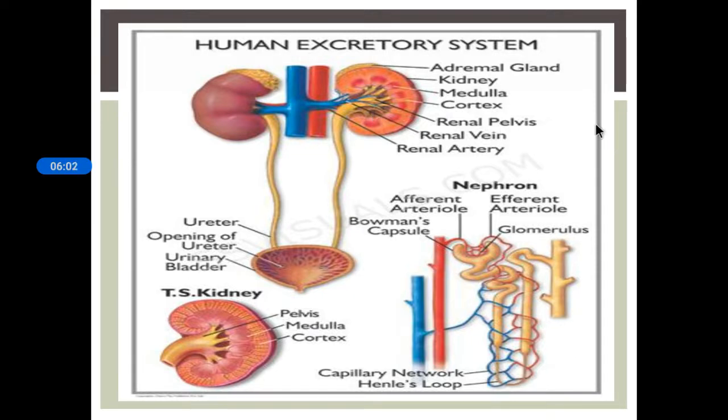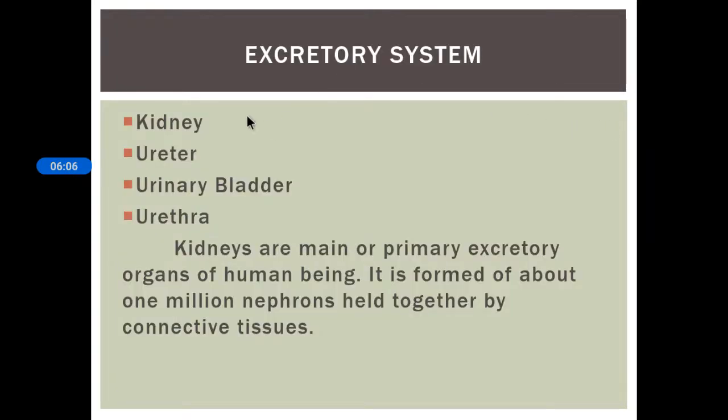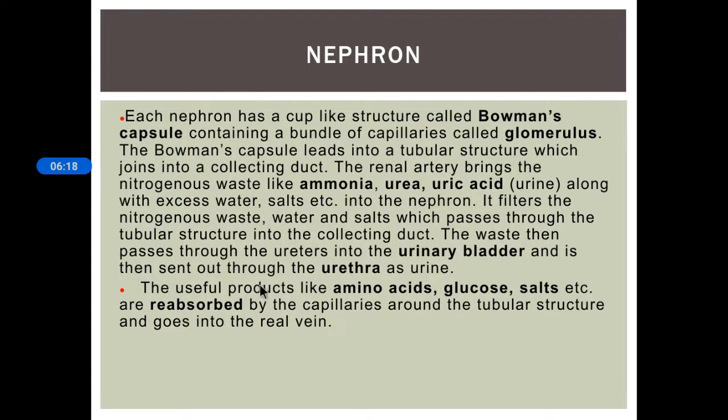This is all about the human excretory system, which includes the kidneys, ureters, urinary bladder and urethra. It is formed of 1 million nephrons, which we already discussed. And here you can see the explanation of the nephron.